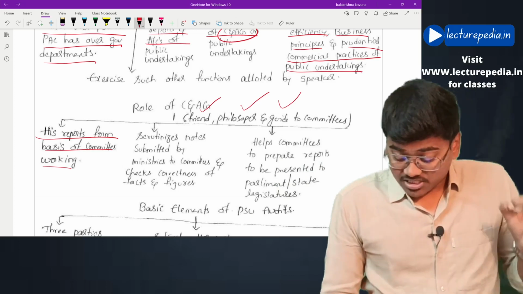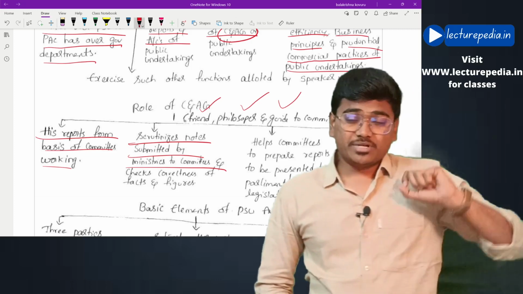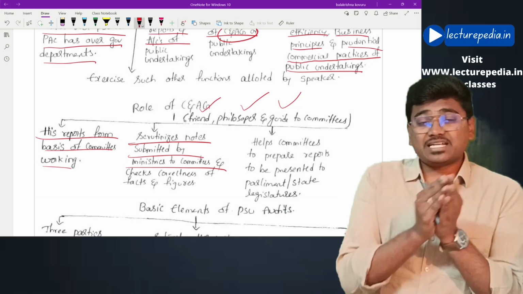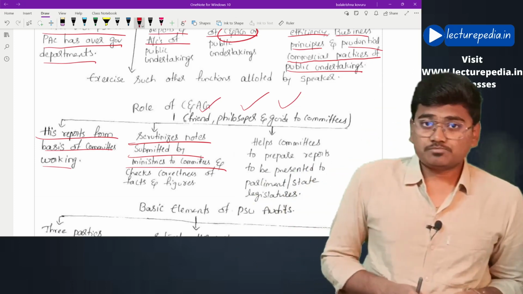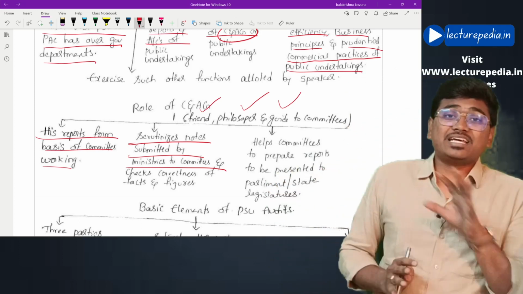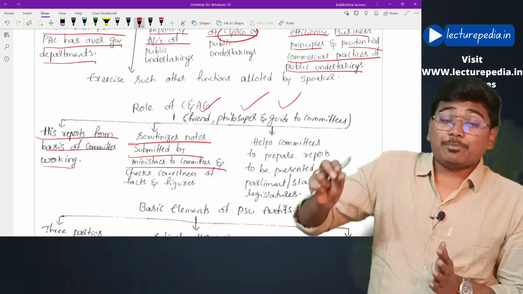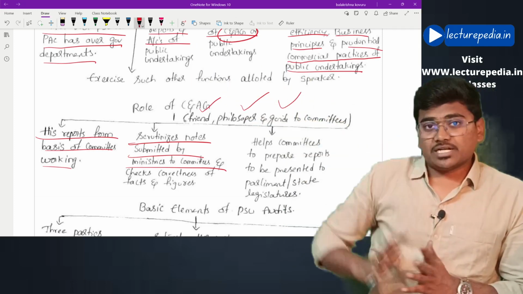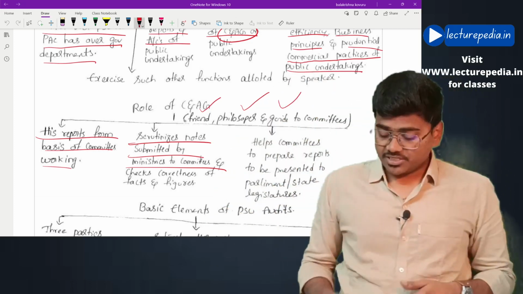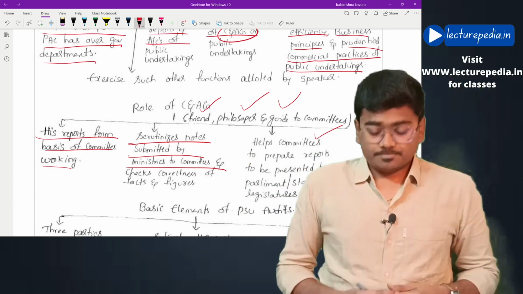Next, the C&AG will also scrutinize notes submitted by ministries to committees. The ministries will submit certain information, certain data to these committees. Now, in order to examine whether that data is correct or not, C&AG will help. After examining, the committees have to submit a report to the Parliament. In order to prepare that report also, C&AG will help the committees. That is the third point, helps in preparation of report.